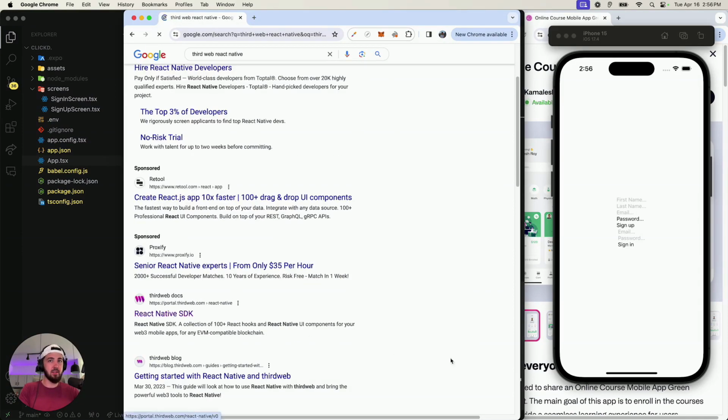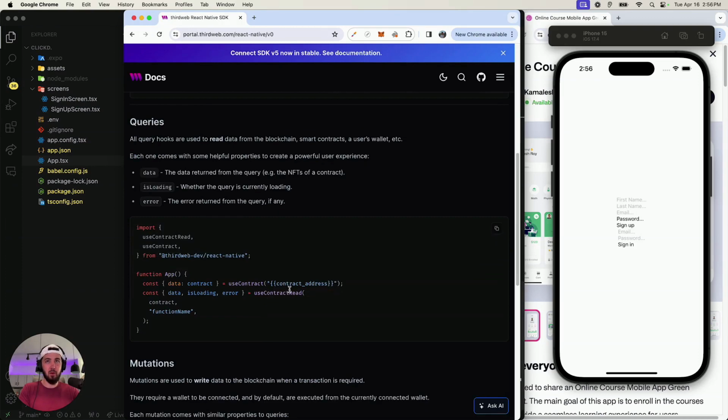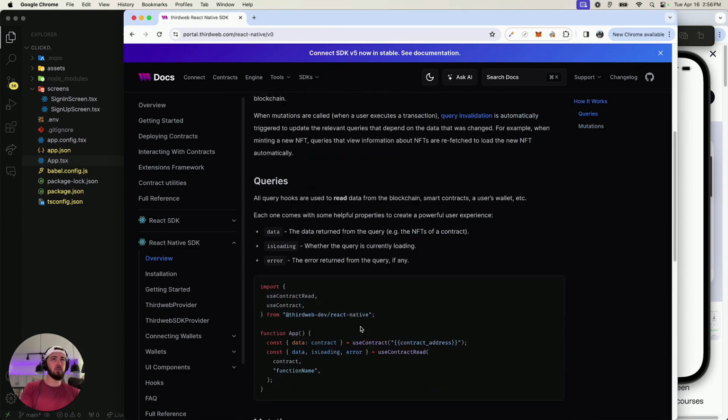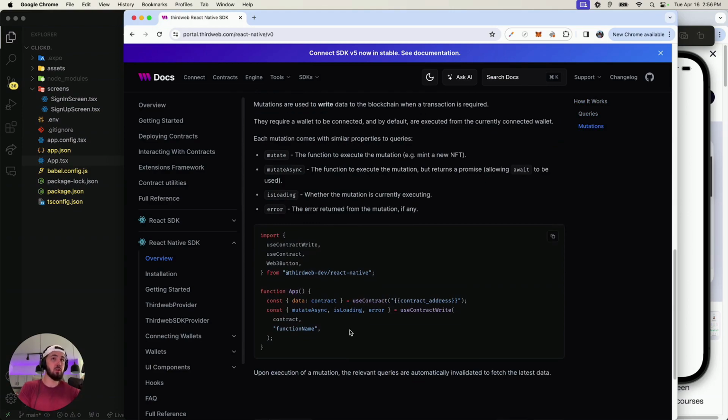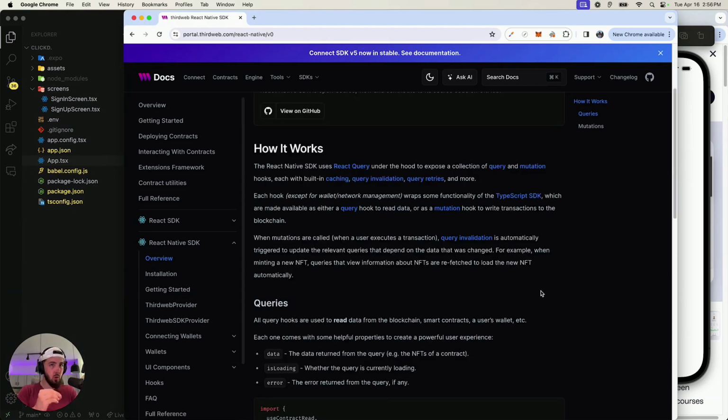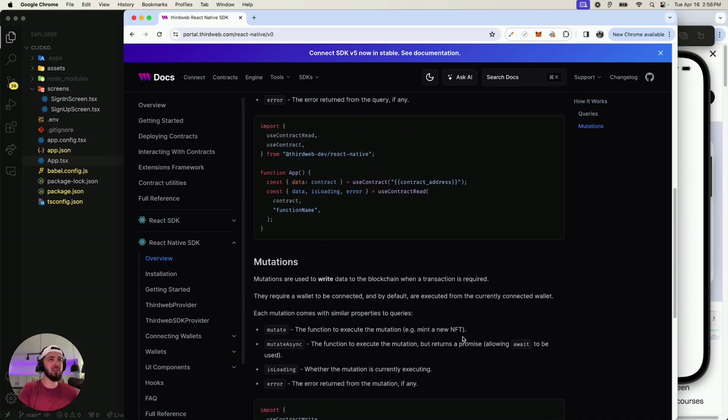So React Native SDK. It looks like I did click on this at one point in my life. Looks like we can install Thirdweb into React Native, and then we could use this, I believe, for authentication. So then we can actually integrate some blockchain. It's pretty cool. So we can either do that today or do the profile picture. I think we kind of do the profile.